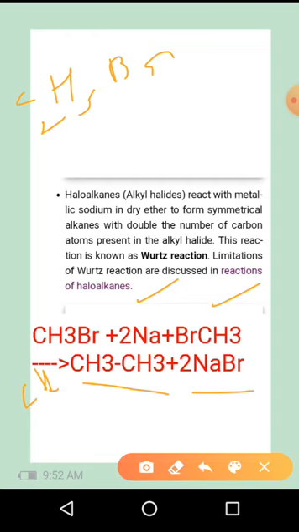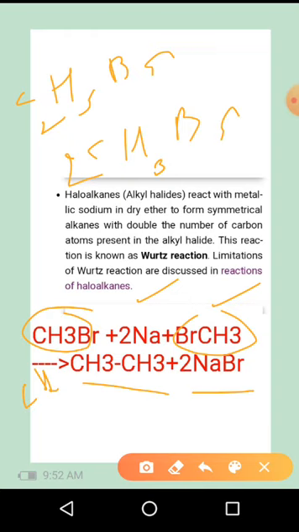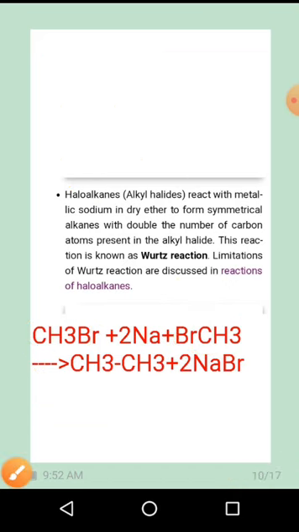Here you can write two molecules of CH3Br. So instead of these two molecules, you can write 2CH3Br with Na, and you will get CH3CH3, or CH3Br plus Na plus BrCH3. So this kind of reaction is nothing but the Wurtz reaction.